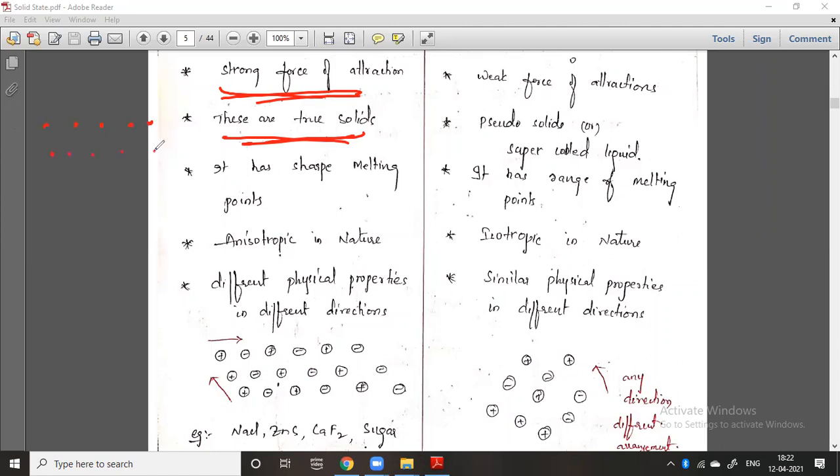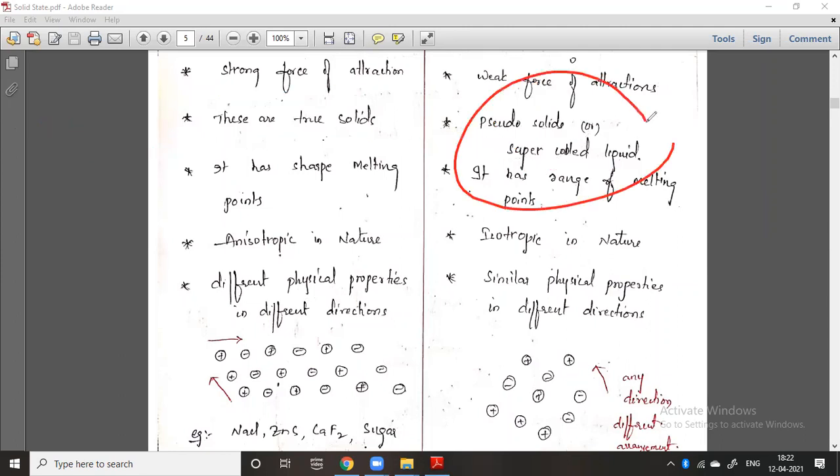They are the true solids, but here they are the pseudo solids. Pseudo is nothing but false. This is also called supercooled liquid. I will tell you the best example. You can take the window glass. By looking at the window glass you can say that it is a solid. But in a scientific way, we can say that window glass is not a solid, actually it is a liquid. It is a liquid, but we can look at it as a solid.